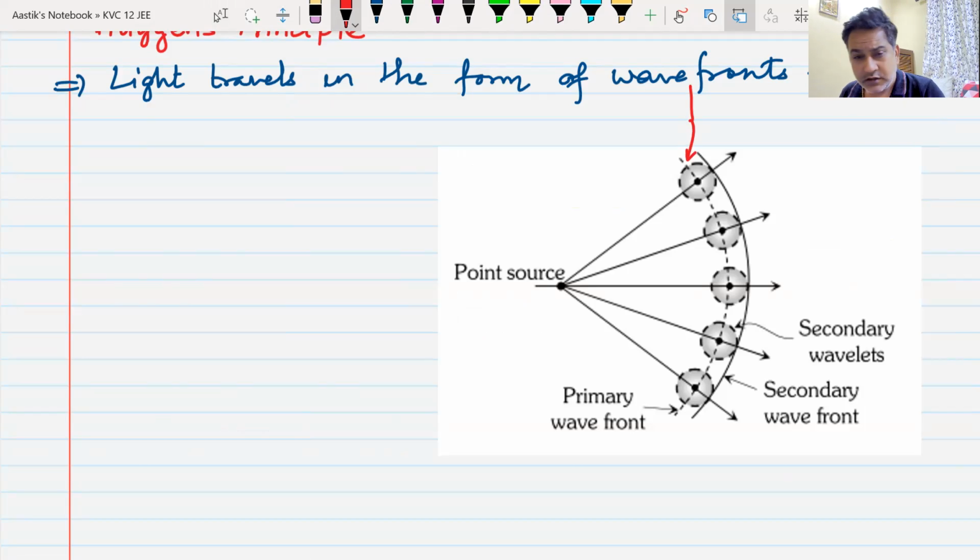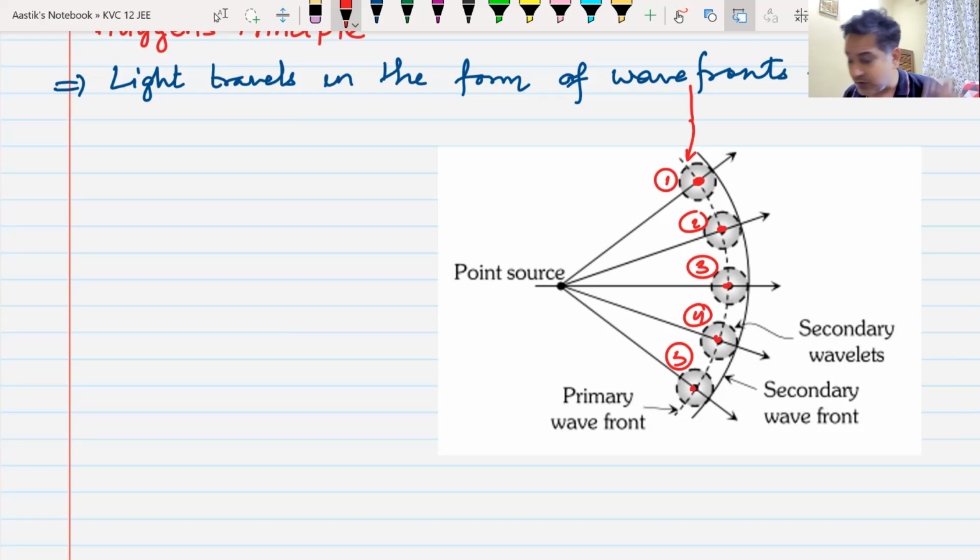Now, what Huygens suggested that every point of this wavefront, this is point number one, this is point number two, second point of the wavefront, this is point number three, third point of the wavefront, this is point number four, fourth point of the wavefront, and fifth. Every point of this wavefront becomes a new source of light.